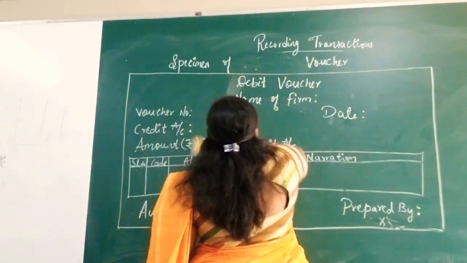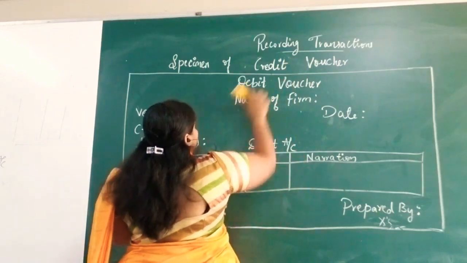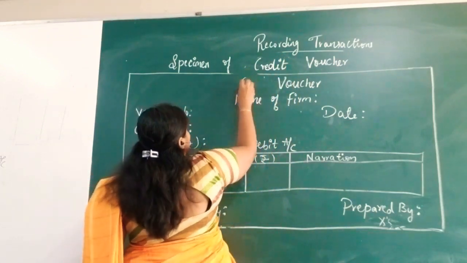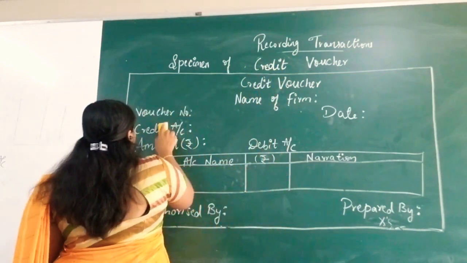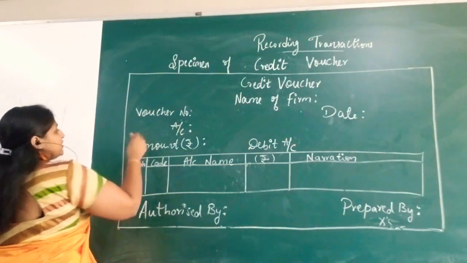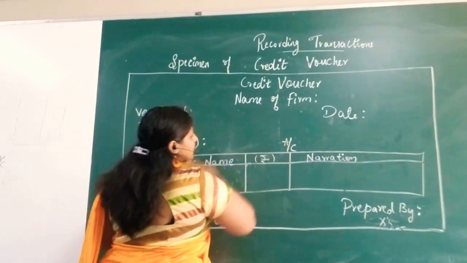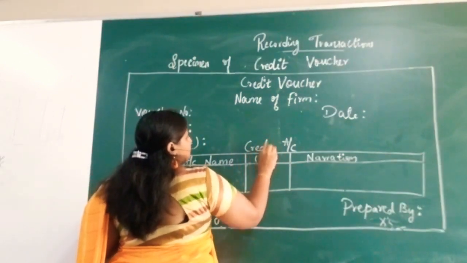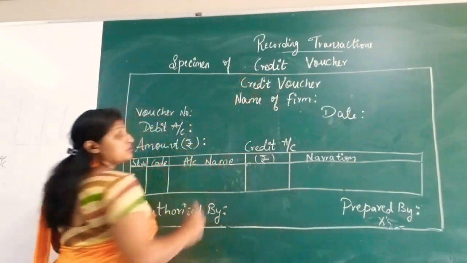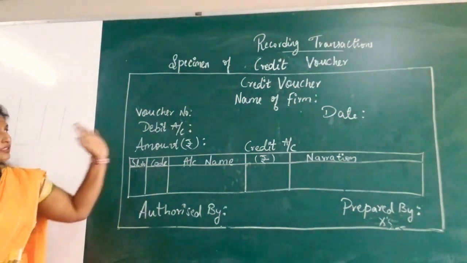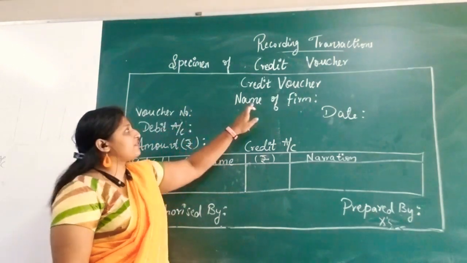There is a small difference here. I will be writing here itself. Wherever you have a debit, I will be writing credit. Okay. So this becomes your credit voucher. In the credit voucher, you need to write your debit account, and here you will be writing credit account. So that's all. This is the change from the debit voucher to the credit voucher. That's it. Other things remain the same. Only wherever debit is there, I have written credit.